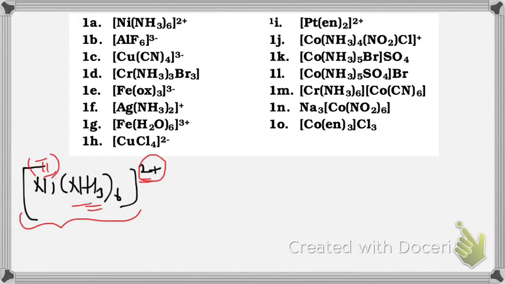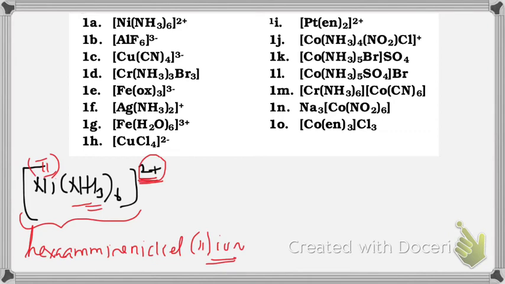How many ammonia? 6 ammonia. Hexa, amine. Nickel or nickelate? Nickel, because it is in cation. Oxidation number not 3, it is 2. Nickel 2 ion. If the species is an ion, then you have to give the word ion in the last. Hexamine nickel 2 ion.